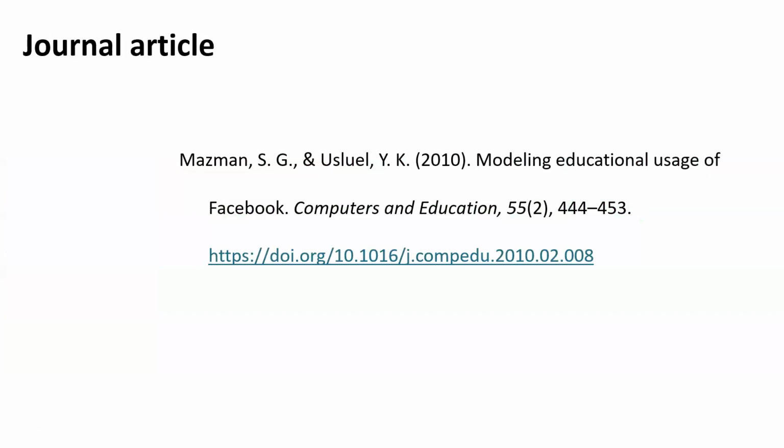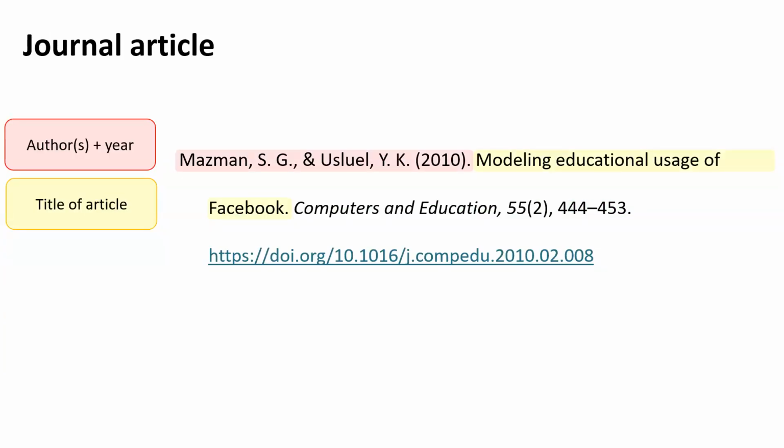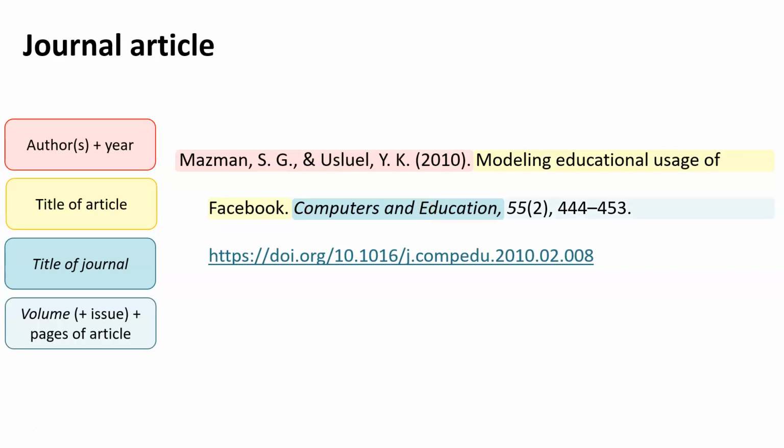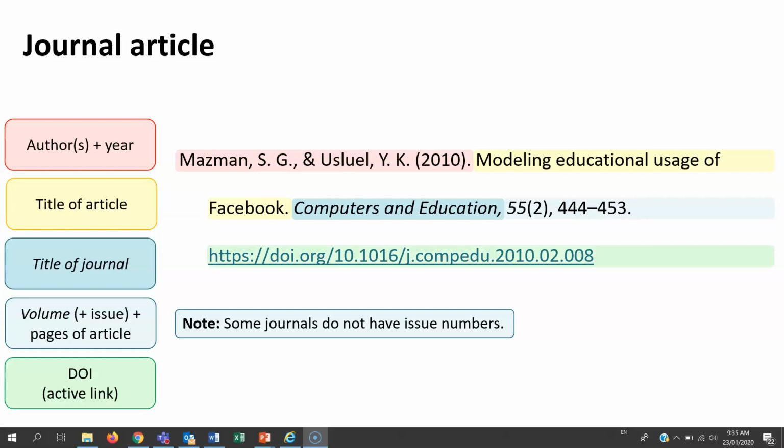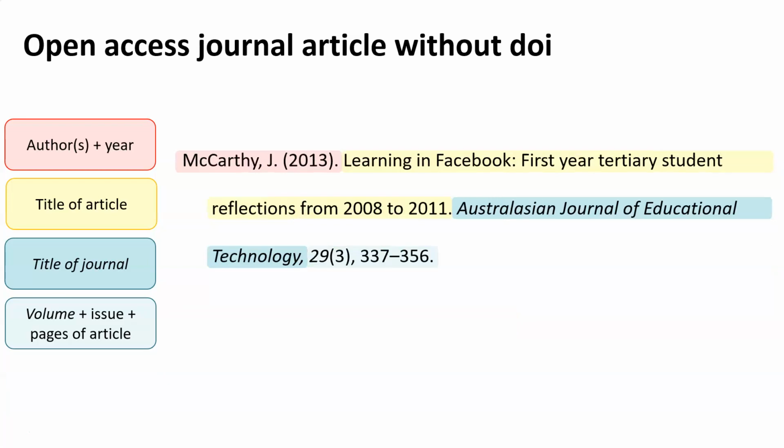For a journal article, after the author and year, put the title of the article, then the title of the journal, in italics with capital letters. Then you have the volume number, also in italics. Issue number, if there is one, in brackets but not italics. And the page numbers of the full article. Lastly, the DOI link.